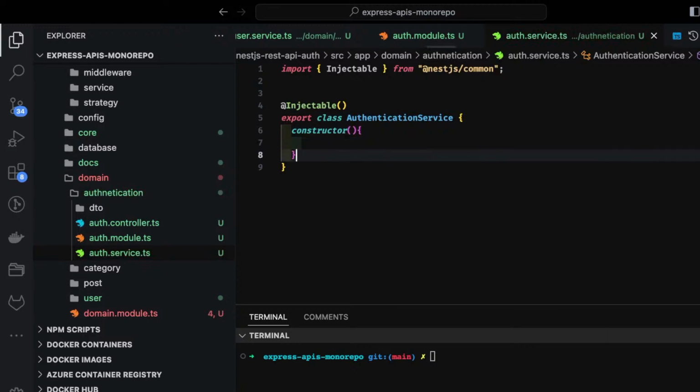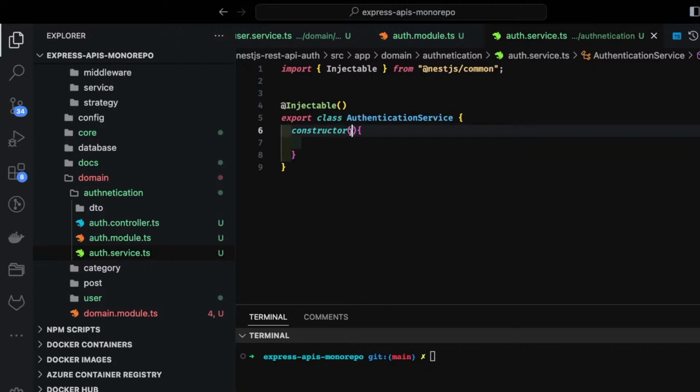dependencies for this service, and then it is going to have all the methods which the controller can use, like register, login, generate session cookies once the username and password are entered correctly, so verify password, create a session token, all those sort of methods we are going to create inside this.